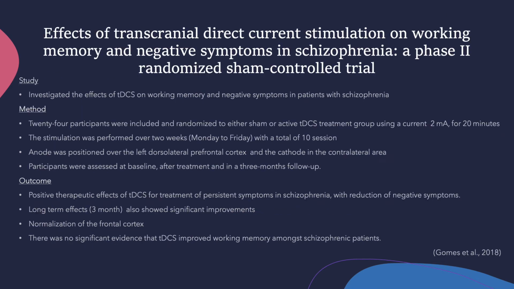This study investigated the effects of TDCS on working memory and negative symptoms in patients with schizophrenia. So the method included 24 participants who were randomized to either a sham or active TDCS treatment group using a current of 2 milliamps for 20 minutes. The stimulation was performed over 2 weeks, so Monday to Friday, with a total of 10 sessions. The anode was positioned over the left dorsolateral prefrontal cortex and the cathode in the contralateral area. Participants were assessed at baseline, after treatment, and in a 3-month follow-up.